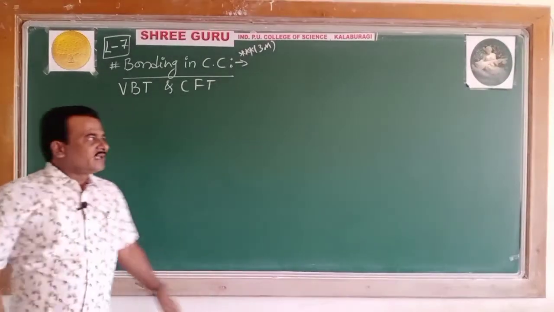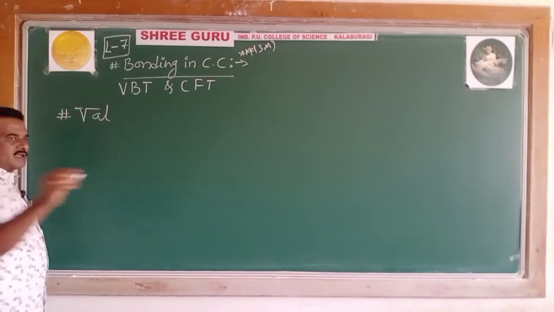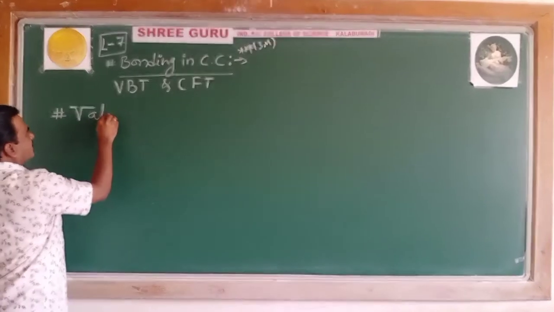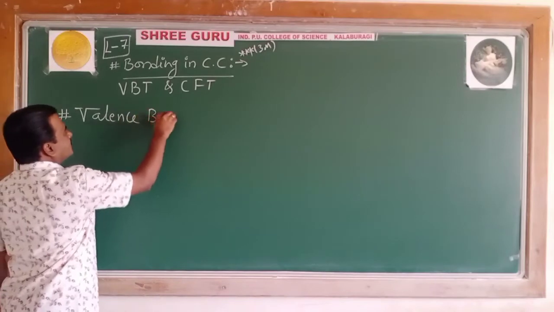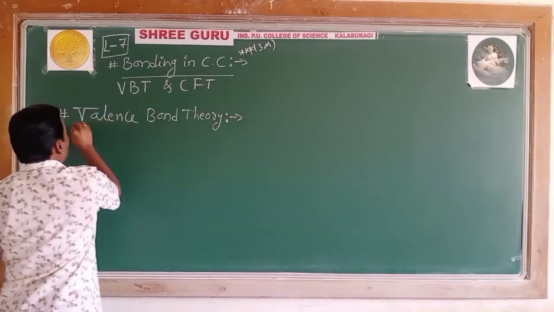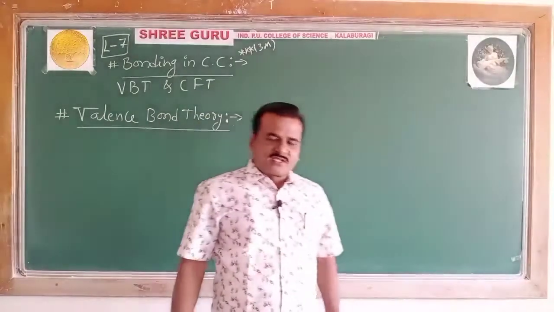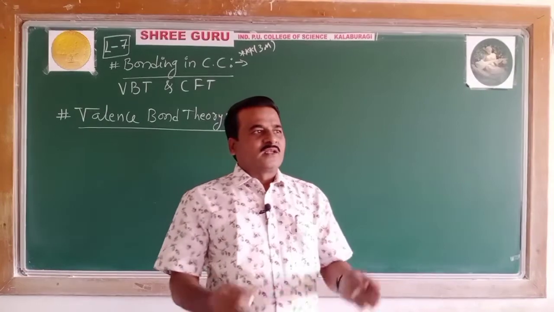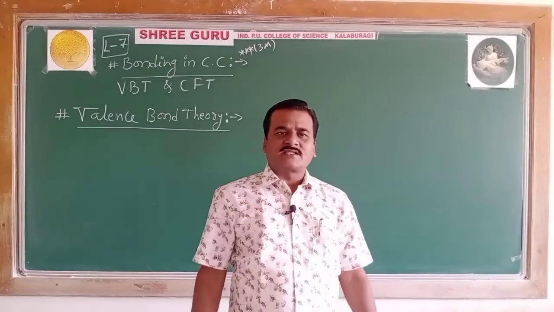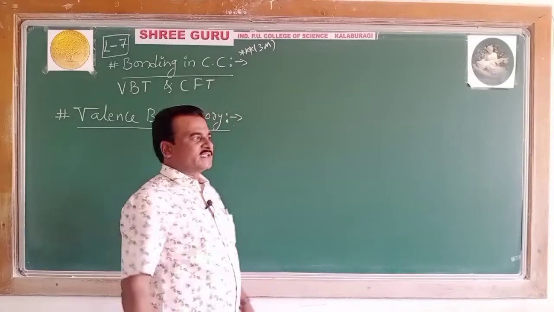First one is VBT. Let's discuss the first theory or approach which we have to concentrate on for the retained syllabus in this topic, which is valence bond theory. In short, it is called VBT. So this theory consists of the following assumptions, dear students, which are also given in the printed notes with 10 points, which I restricted here to 6 points, covering all the ideas.